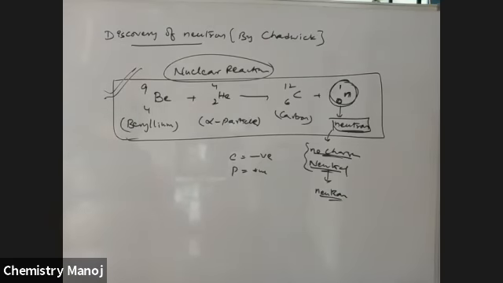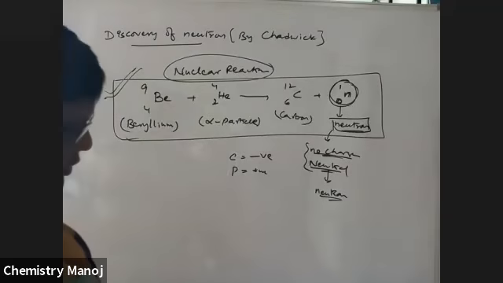Now I'm going to give some characteristic properties of the electron, proton and neutron, such as the charge and who discovered them.